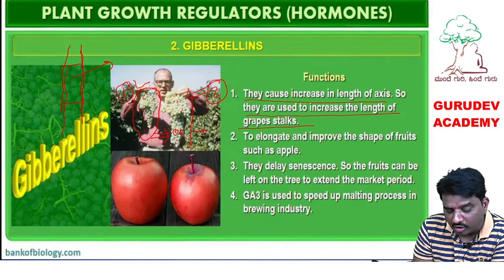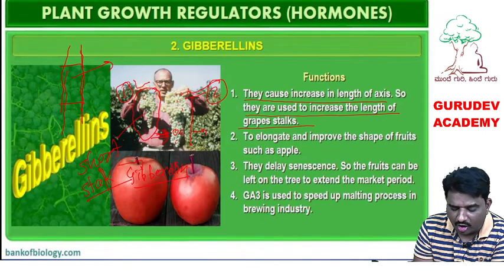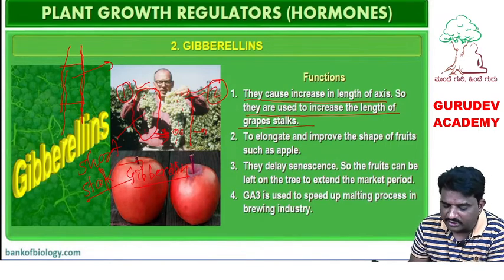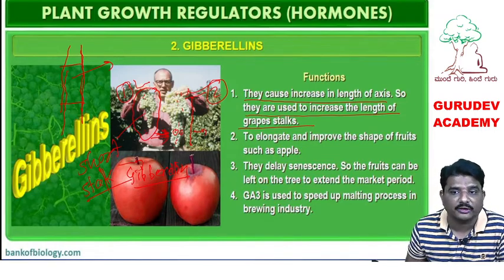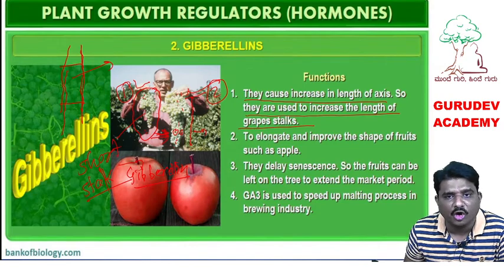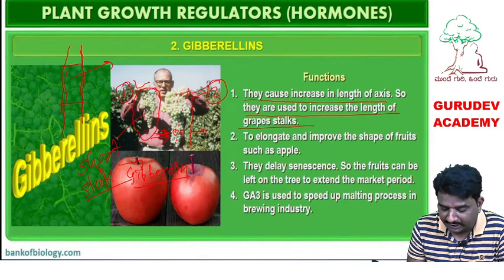In this diagram you can observe, this is a short stalk. If you give gibberellin treatment, what will happen? The stalk becomes longer and the number of grapes will be maximum. This is the first function, elongation of the axis, the function of gibberellin.